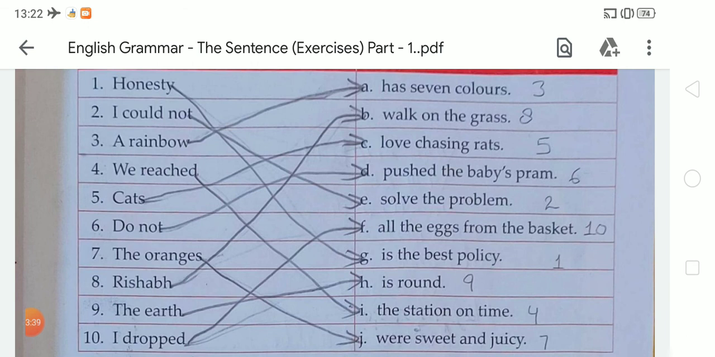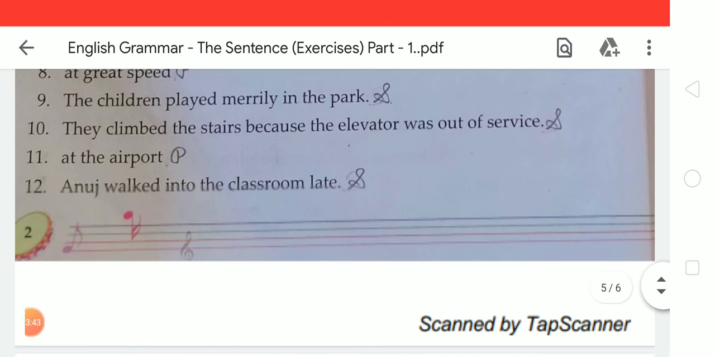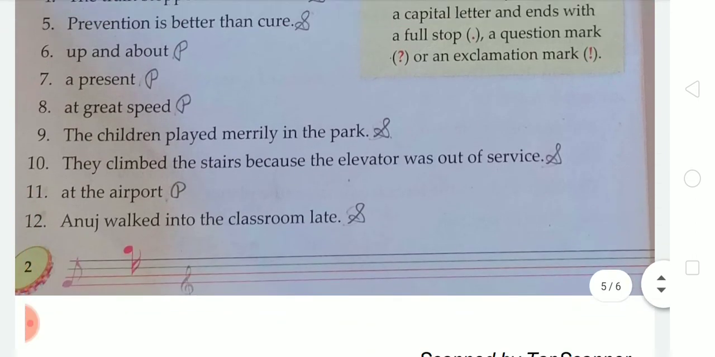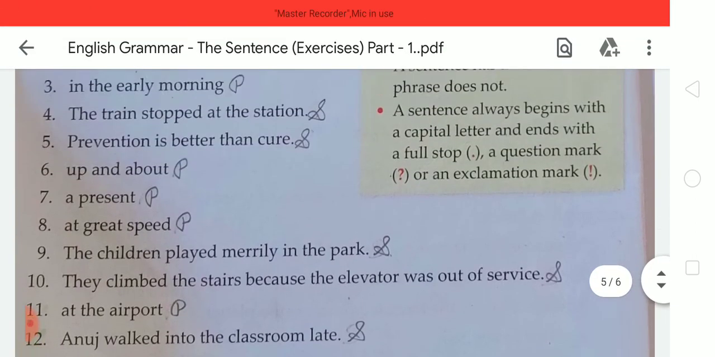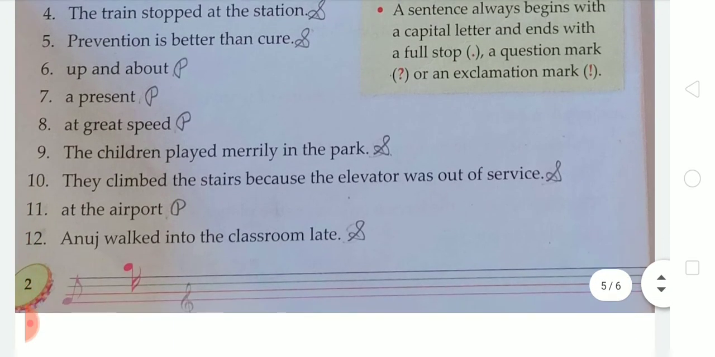So dear student, I hope that you all understood how to complete this given exercise in your book. Okay student, and you should also write this given exercise in your notebook with good handwriting. Okay students.